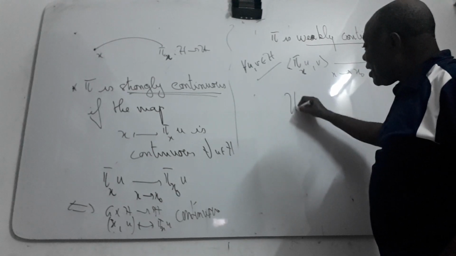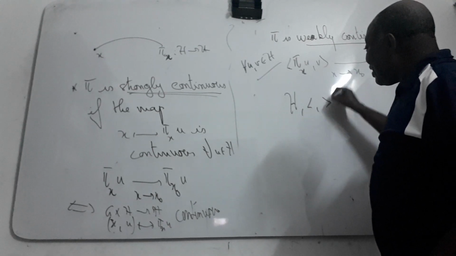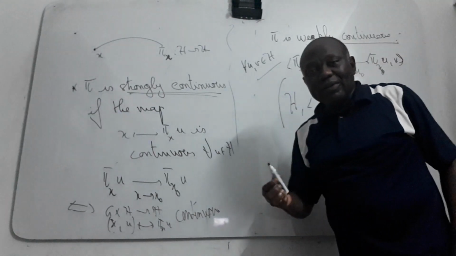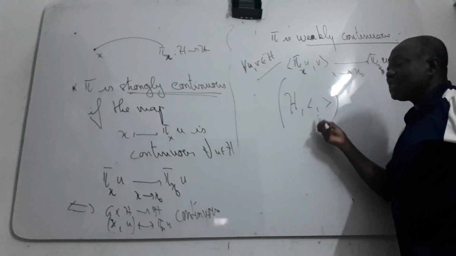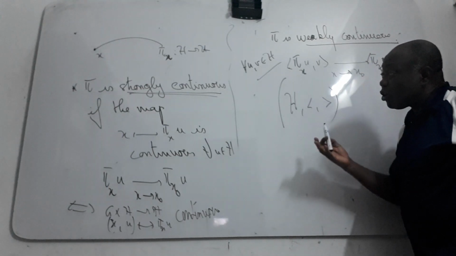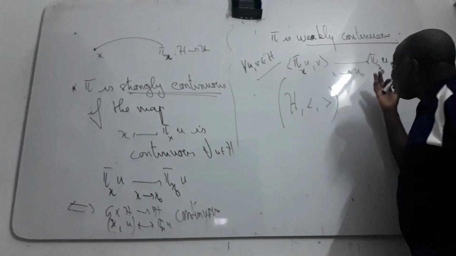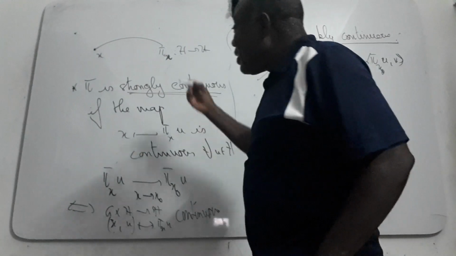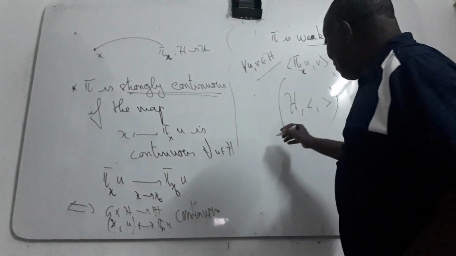When you say you have a Hilbert space, you can associate to it a scalar product. So in this course, the scalar product will be denoted by this form. You know already the notions of strongly continuous and weakly continuous representation. But on a Hilbert space, the two are equivalent.